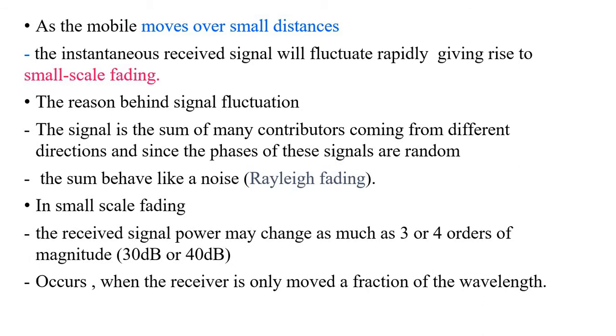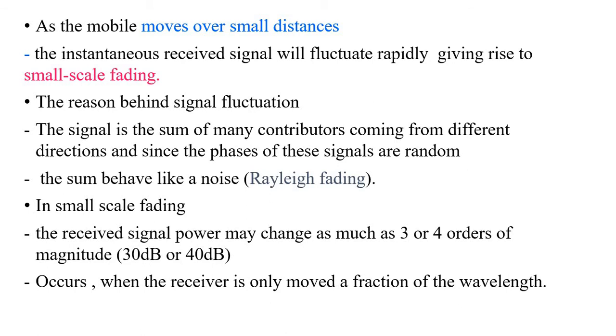Small scale fading happens when the receiver is at a short distance from the transmitter, but even in that spot the received signal will be slightly fluctuating. We can estimate the signal power and observe that certain changes occur because noise affects it. So this we see as one of the obstacles.